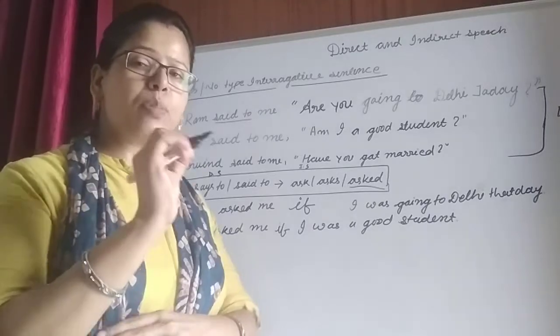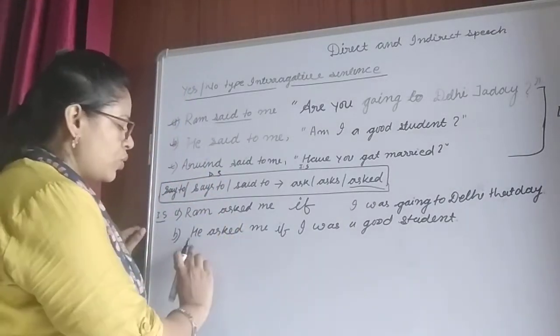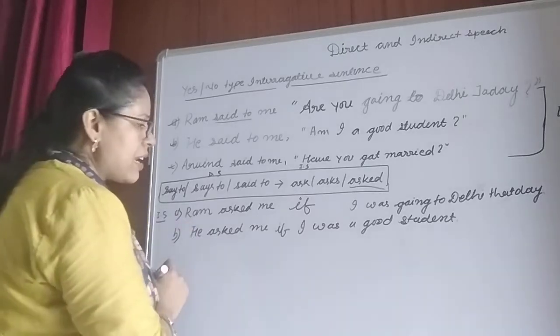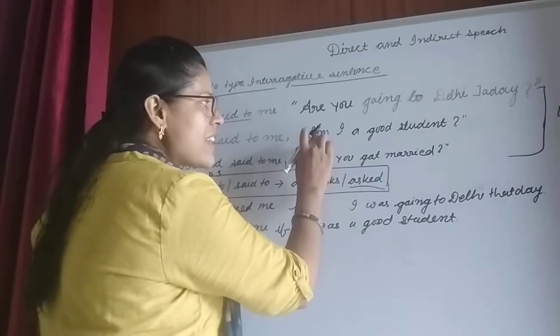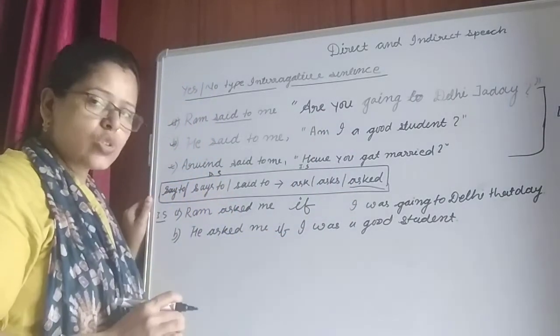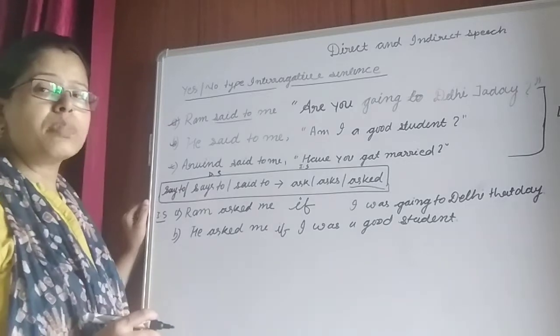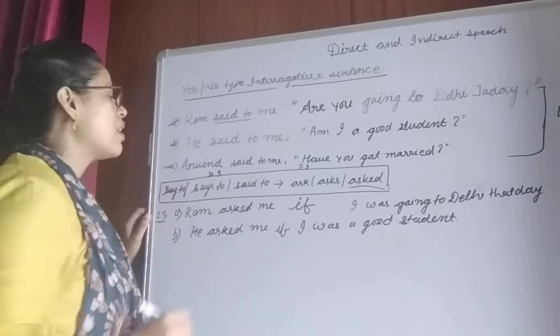We will simply put a full stop. So it is very easy to understand now, and why I changed am into was, I already taught you with the help of the table.